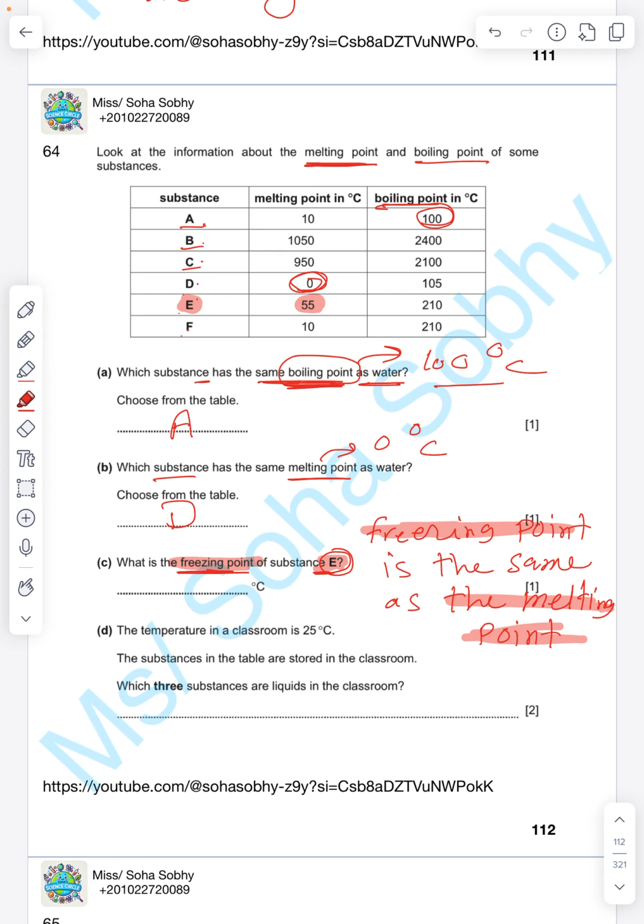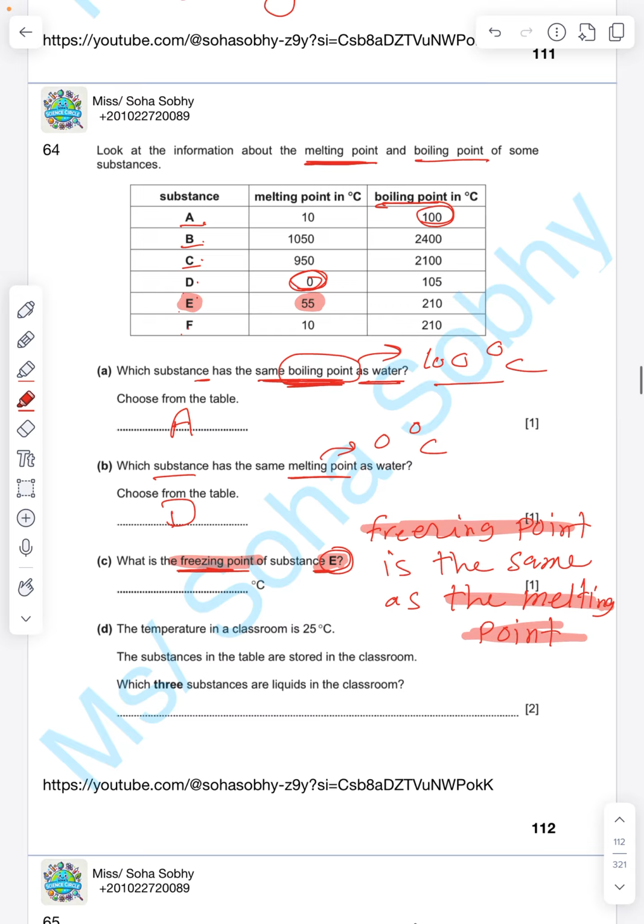But it depends on if you are increasing the temperature or decreasing the temperature. Got it? So for substance E, the melting point is 55. So I'm gonna write 55 as freezing point because both of them are equal. Freezing and melting, yeah.